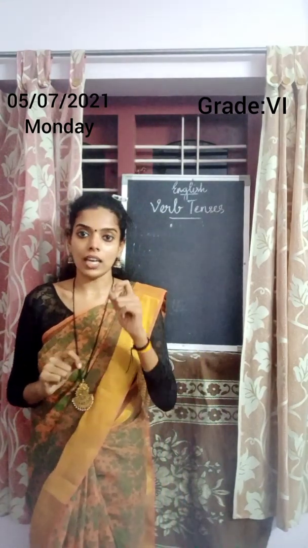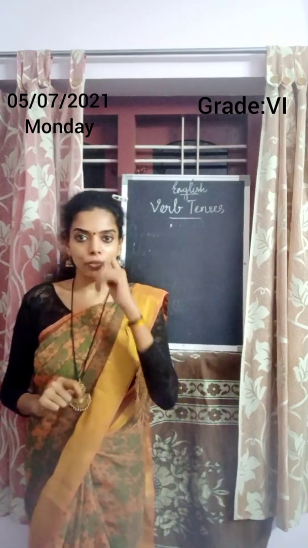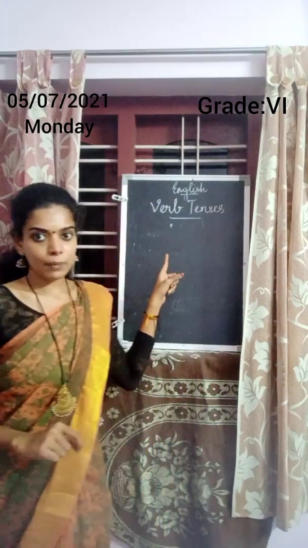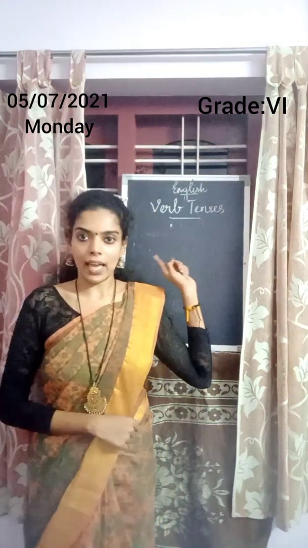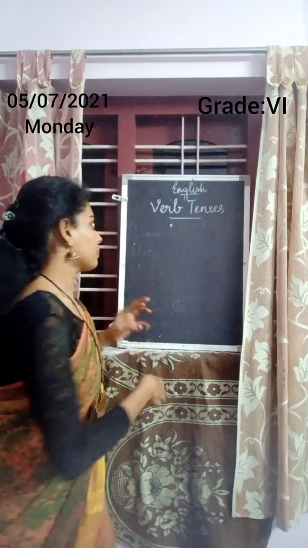So what is tenses? Tenses means time. Time of the action is known as verb tenses. So there are three kinds of tenses. The first one is past tense, second one is present tense, third one is future tense. So verb tenses means the time of the action.